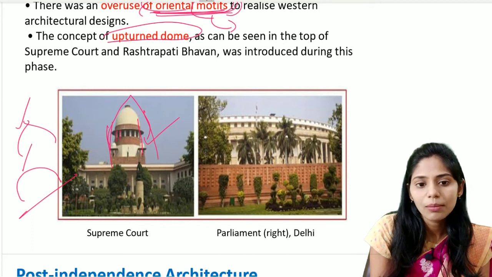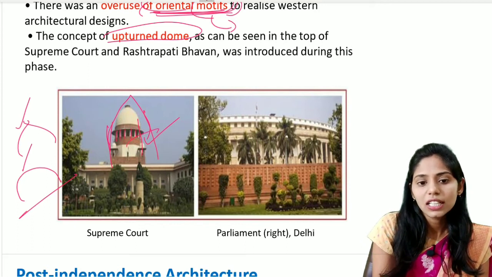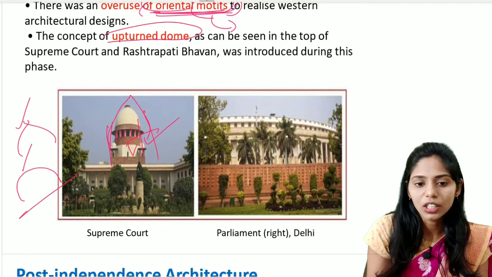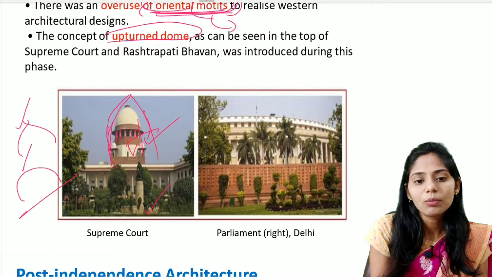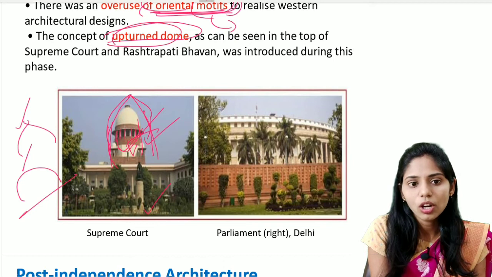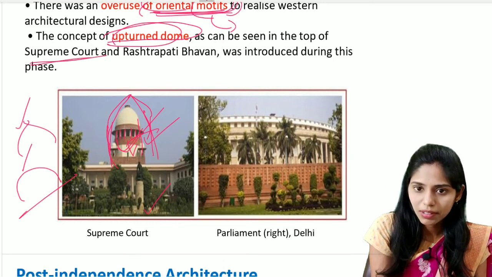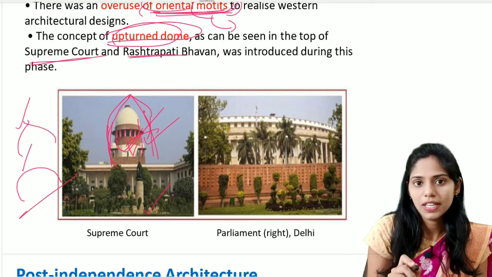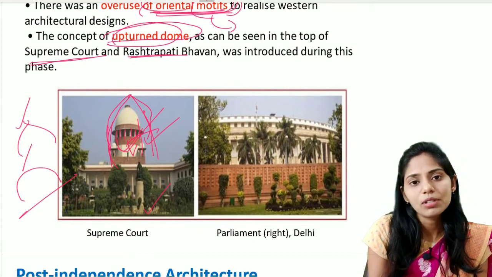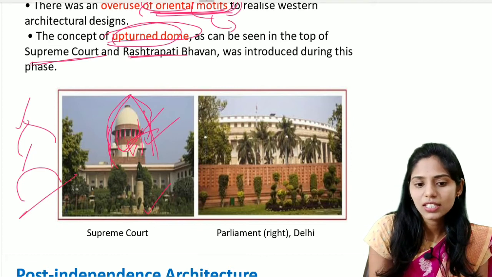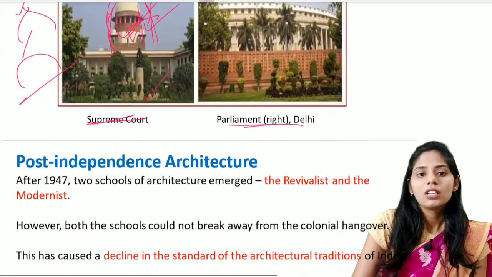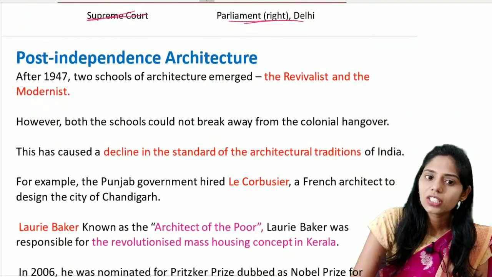And we also see some spaces present here, such that they allow the exchange of the air and also the movement of the air into these structures. So this is one of the important utilities of this type of dome. This upturned dome can be seen on the top of the Supreme Court and also the Rashtrapati Bhavan, and they were introduced in this period, that is in the Neo-Roman phase or the Neoclassical phase. So these are the two examples of this Neoclassical architecture, that is our Supreme Court and also the Parliament or the Rashtrapati Bhavan. So let us see the post-independence architecture.